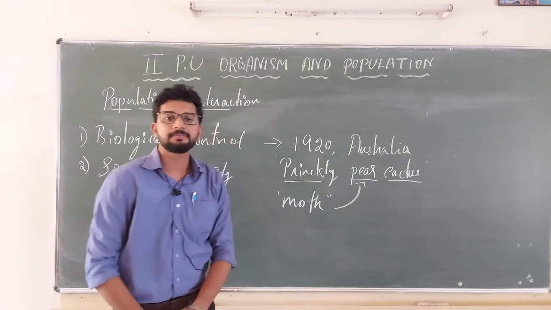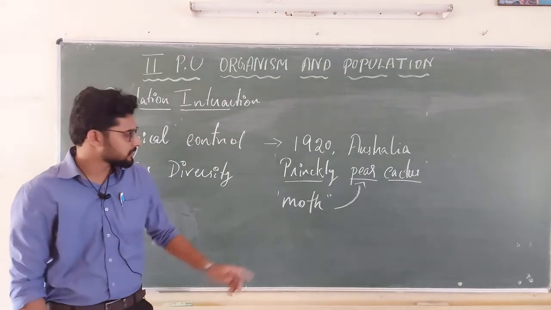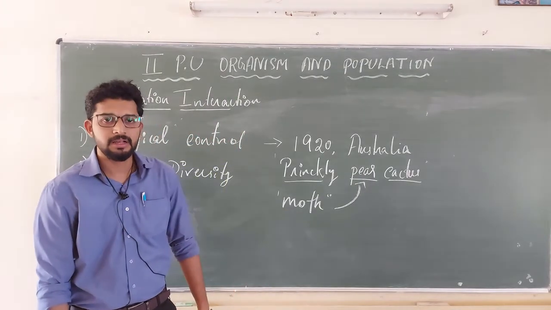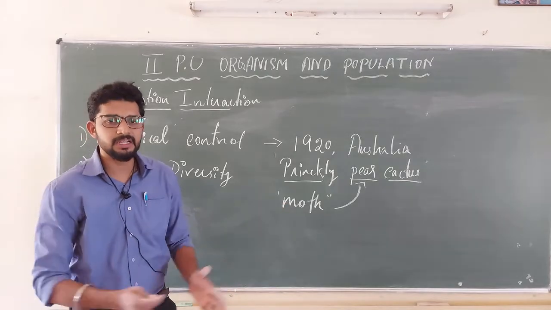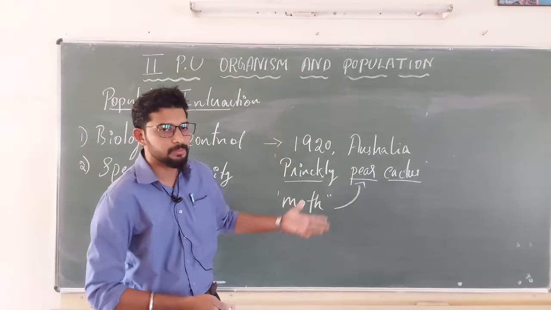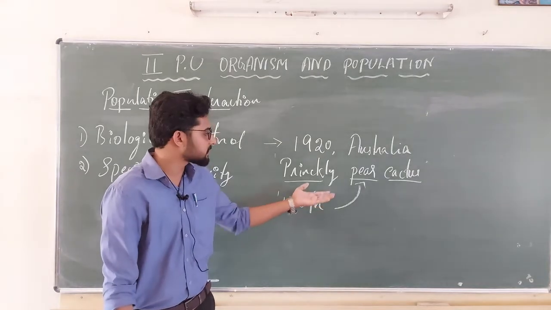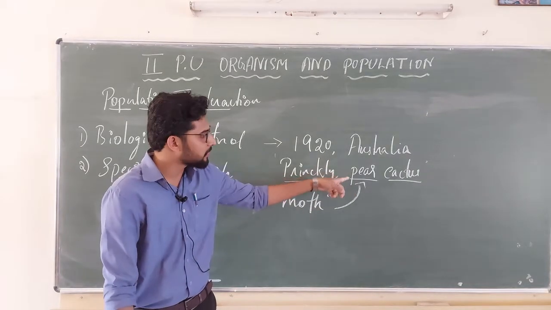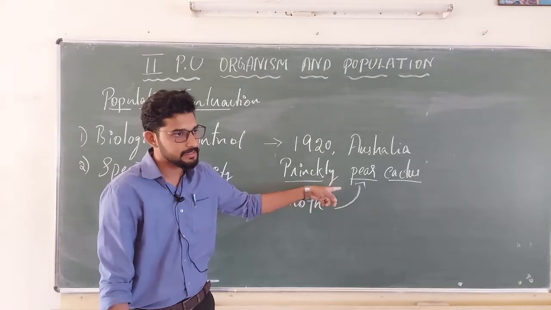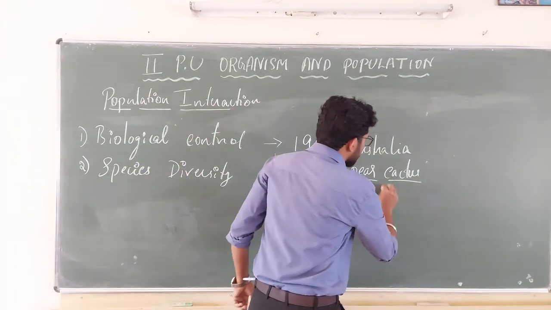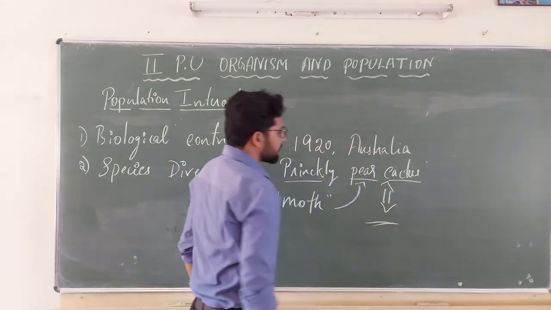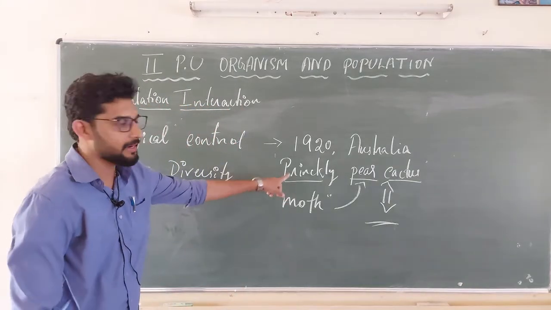The moths were very few in number, but with huge nourishment already available, they started to enjoy the resource and kept eating the cactus. So the number became less and the balance was maintained.